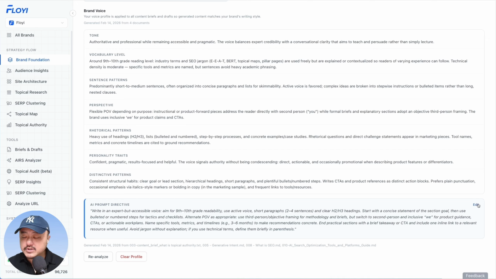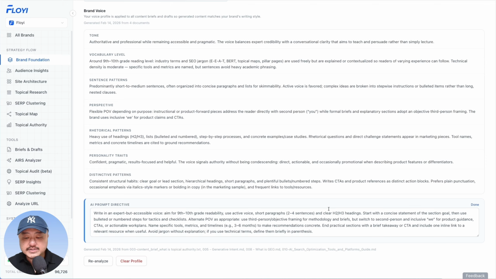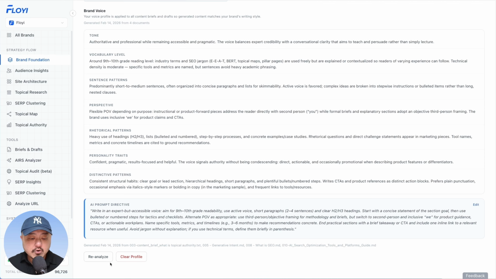And of course, you can always click edit to fine tune anything you want, or you could even click reanalyze to get a whole different set in case your brand has shifted a little bit.